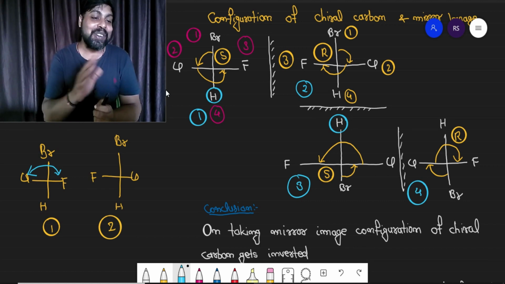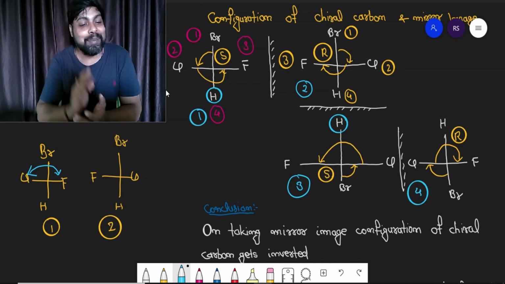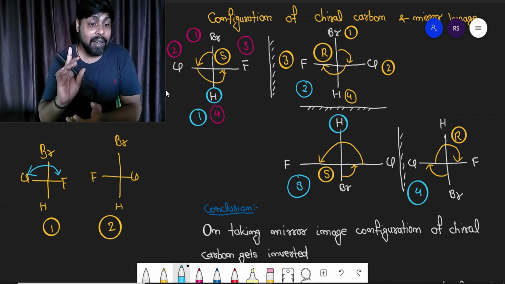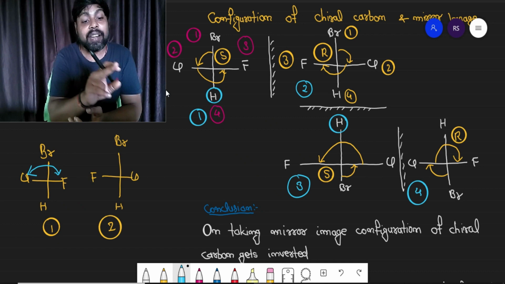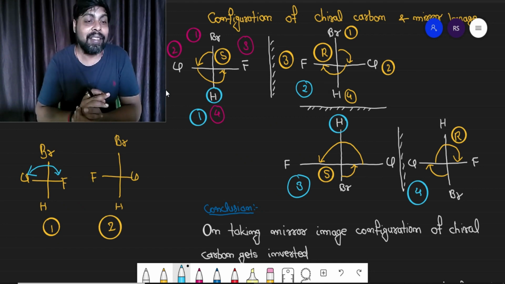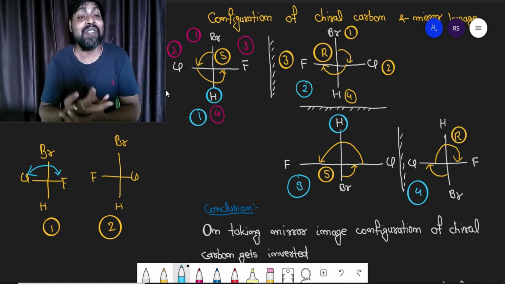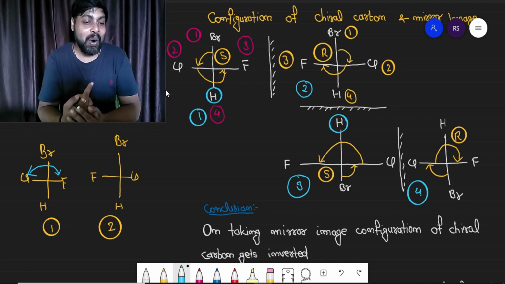Now also observe the configuration. If you are taking compound 1 and 2, there is only one change and the configuration is inverted. If we are taking compound 1 and 3, there are two changes and the configuration is the same. 2 is what? 2 is even and 1 is what? Odd. So I can conclude one thing.